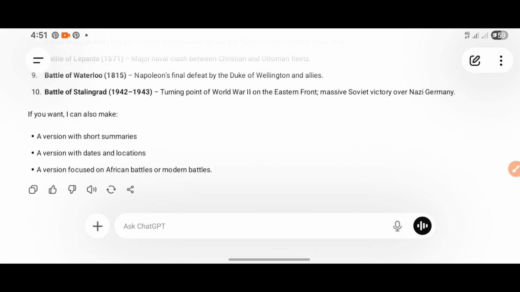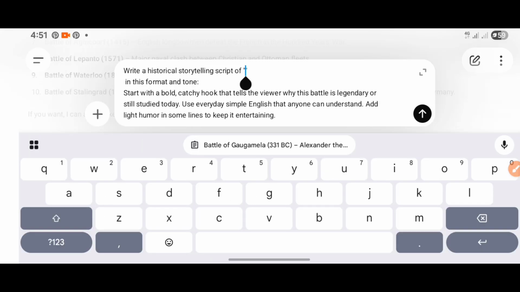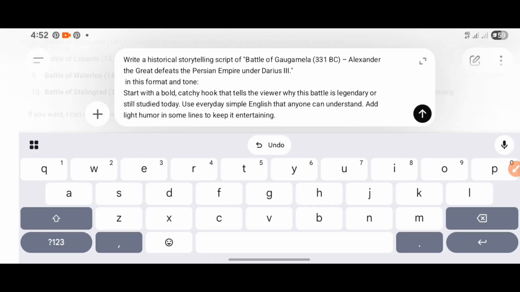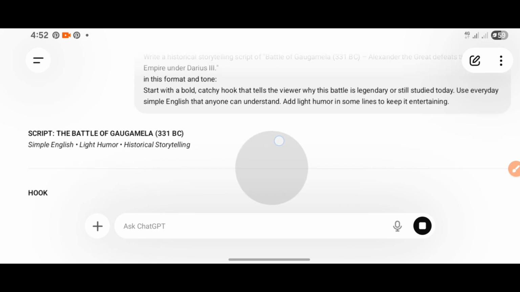Now we've gotten a topic, let us generate the story. So I'll still come back to this text area and paste this second prompt. Then I insert the title of the story here. You can see what we have here. This is the prompt. So this prompt will also be in the description of this video. Then we send this and wait for ChatGPT to create our story for us.